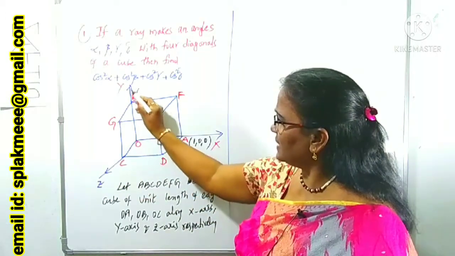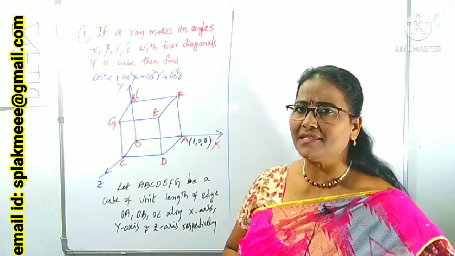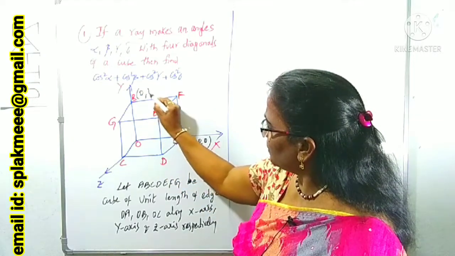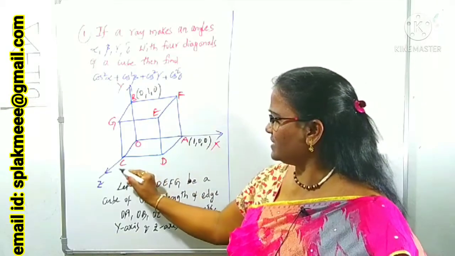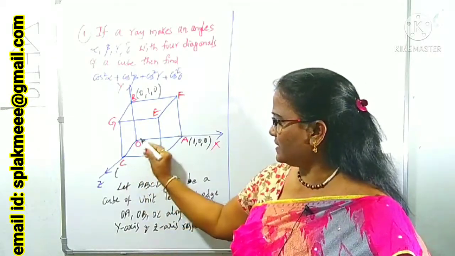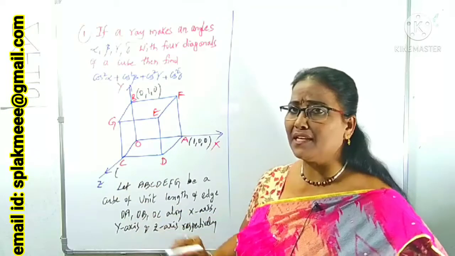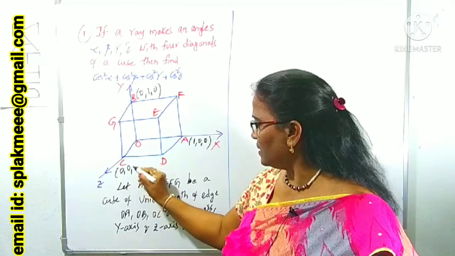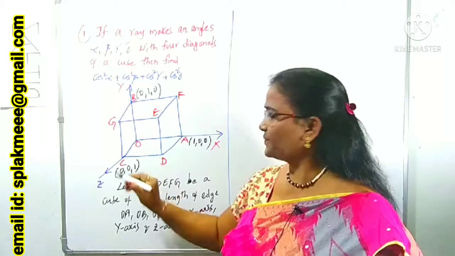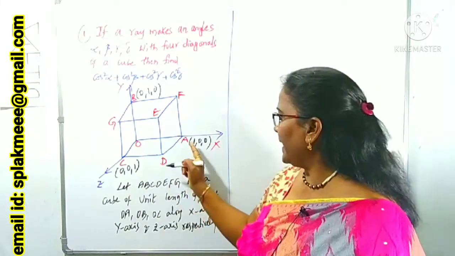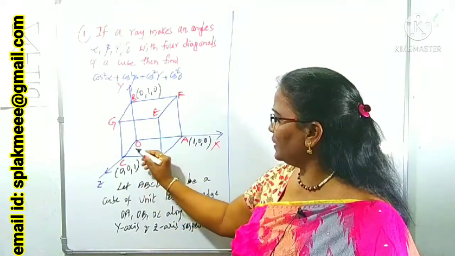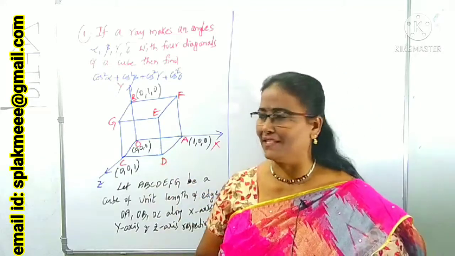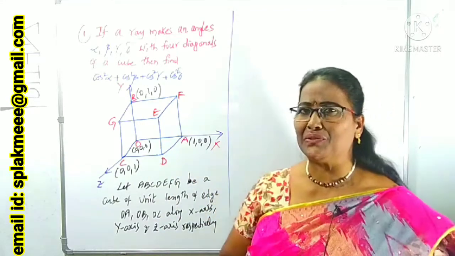Similarly, can you guess B and C? B is on the y-axis. On the y-axis, x and z are zeros. This is 1 unit, so 0, 1, 0. Same way, what about C? C is on which axis? The z-axis. On the z-axis, x and y coordinates are 0, that is 0, 0. OC distance is 1 unit. First, we can find the A, B, C points. We already know the O point coordinates are 0, 0, 0, the origin. Now, the remaining points, how can you choose?